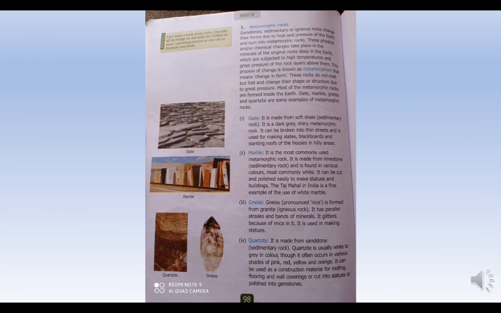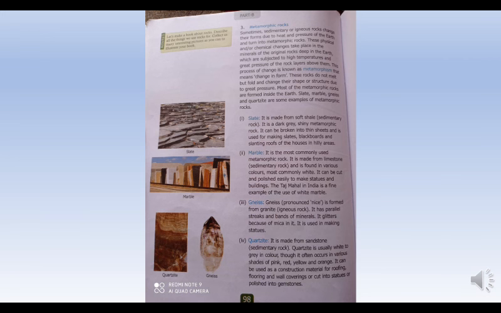Now, the fine example of marble is Taj Mahal in India. Where is the Taj Mahal situated? It is in Agra. So it is a fine example of the use of white marble, as Taj Mahal is made up of white marble. Okay. Now,